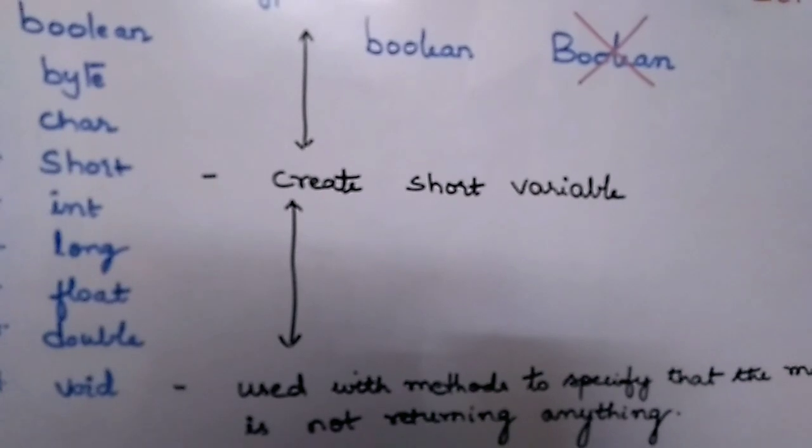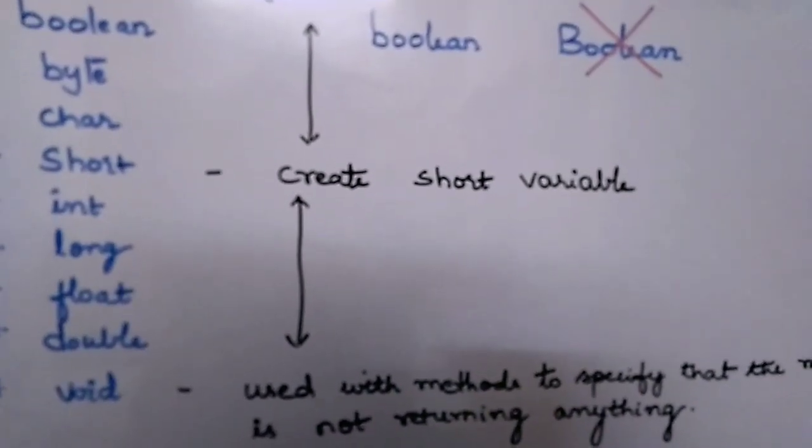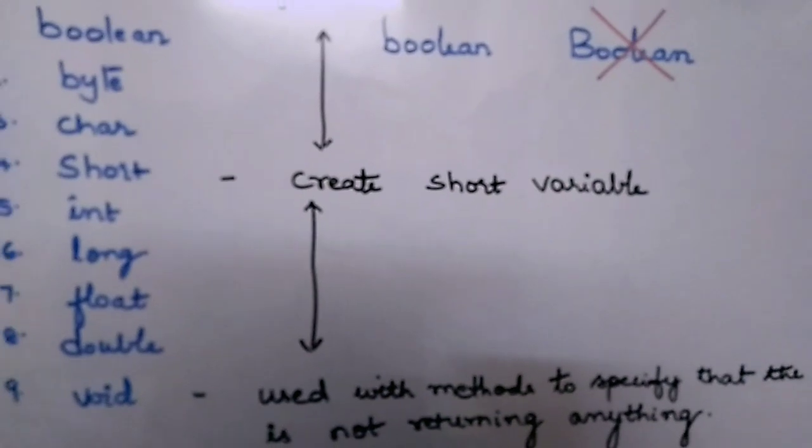Float y means that I'm creating a variable which is of float type. Double x means that I'm creating a variable x which is of double type.